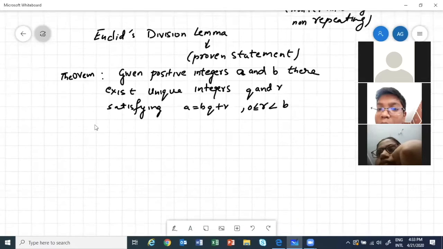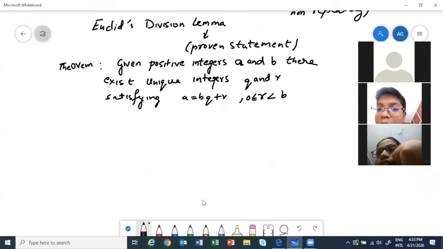Let's try to understand what it means. Think, you have any two positive integers, right? You're saying if a and b are any two positive integers. So let me take one set. For example, let's take 17 and 6. Okay. So they are saying if given positive integers a and b, there exist unique numbers q and r, so that this condition is satisfied.